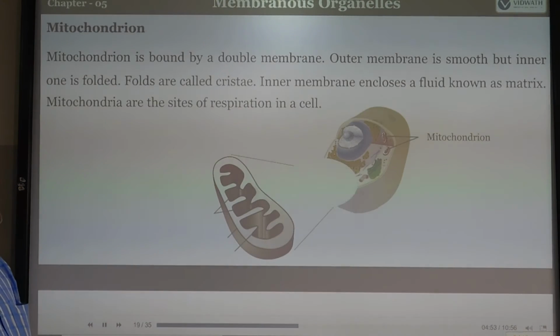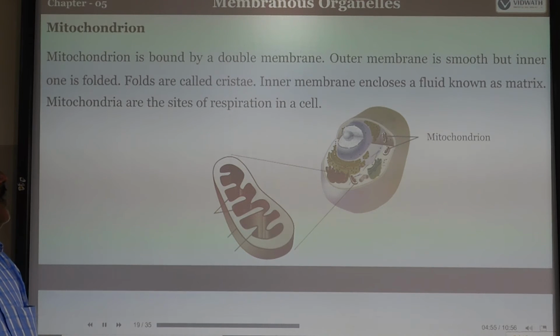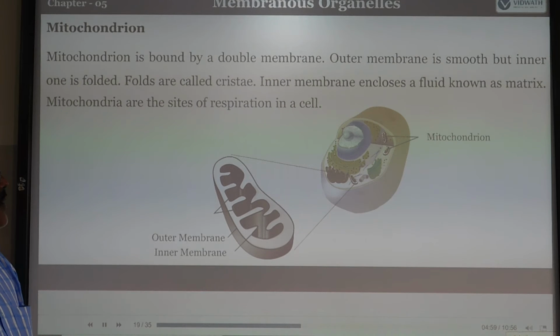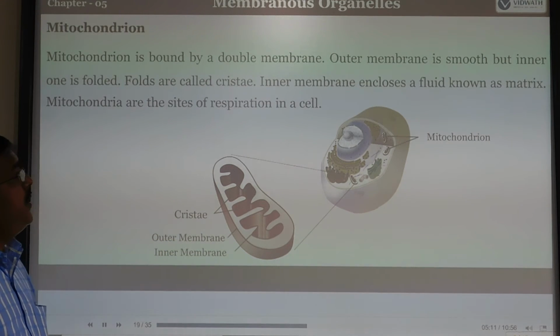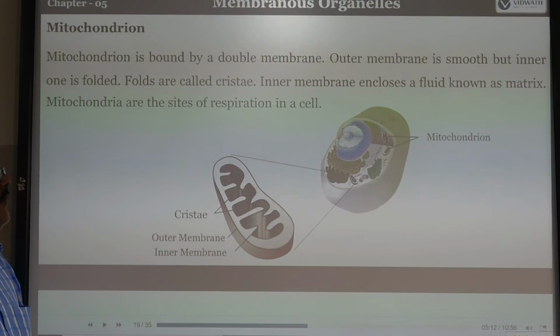Next one is mitochondria. Mitochondria is also a double membrane organelle. The outer membrane is smooth, but the inner membrane is folded. These folds we can call cristae. The inner membrane encloses the fluid known as matrix. So inside the inner membrane we see the fluid, which we call the matrix.